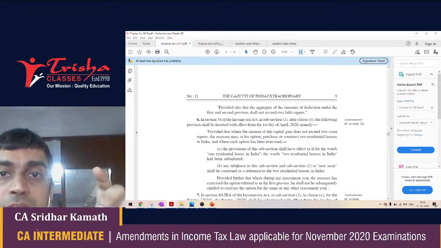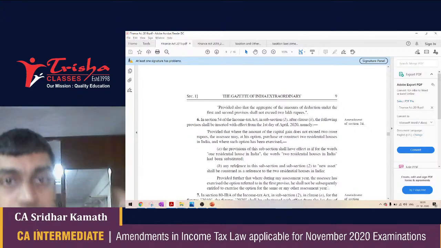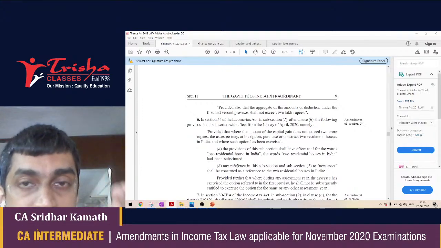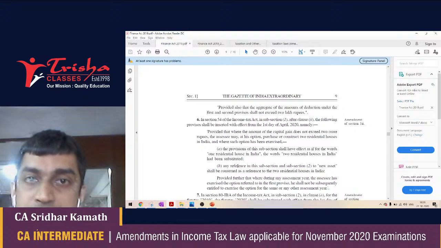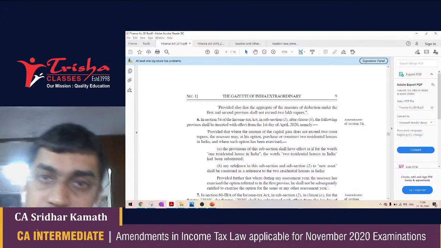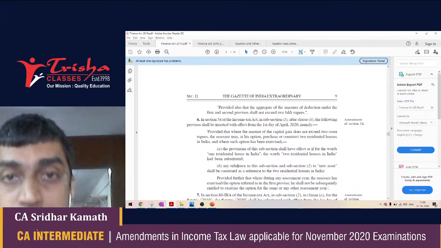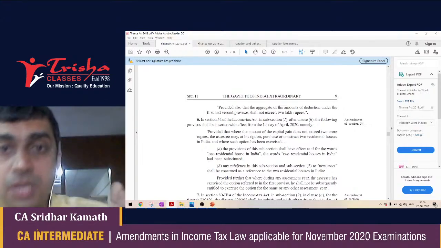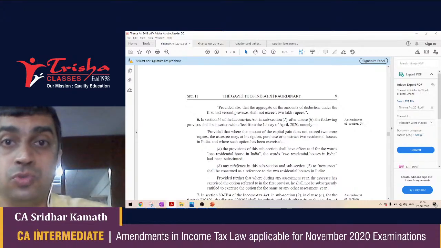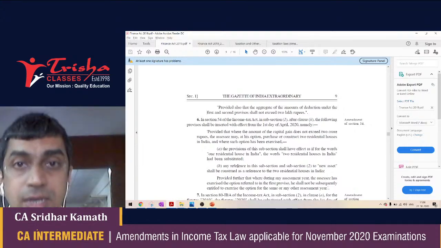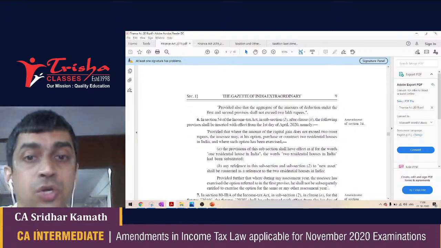My taxable capital gain will be zero, because now that capital gain of 1 crore can be invested in two residential houses in India. Previously, if it was two houses purchased, one for 40 lakh and one for 90 lakh, I would have taken whichever is higher, 90 lakh, given it exemption, and the rest of the capital gain, which is 10 lakh in this case, would have been charged to tax. But now they are saying you can invest it in two residential houses. In my example, 40 lakh and 90 lakh both become eligible, and my taxable capital gain drops to zero. Now remember two things: the residential houses should be in India, and the capital gain cannot exceed 2 crore.